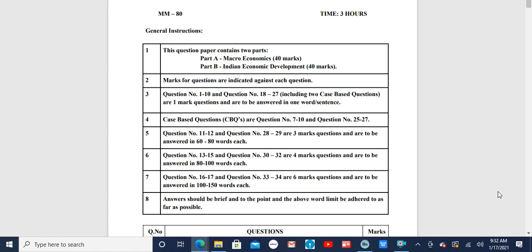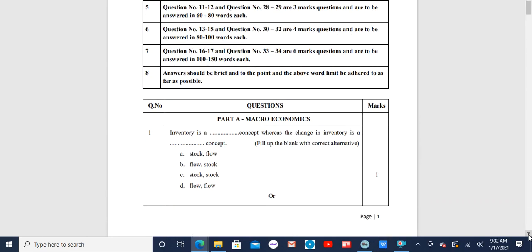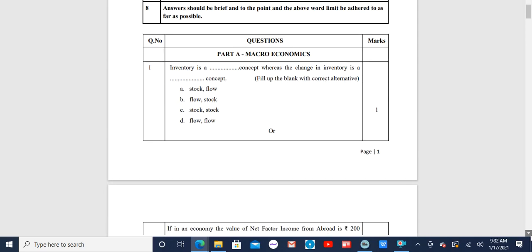I begin with part A, that is macroeconomics, and we have the first question of macroeconomics, one marker. Inventory is a dash concept, whereas the change in inventory is a dash concept. There are four options that have been given to us. A, stock flow, B, flow stock, C, stock, and D, flow. The answer for this is the first one, namely stock flow. Then the OR part to it has also been given.